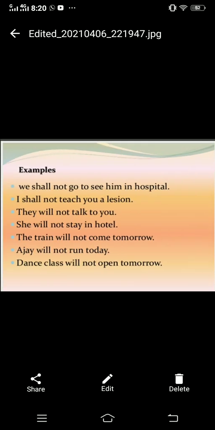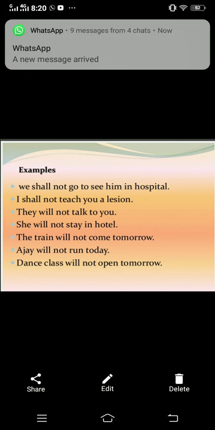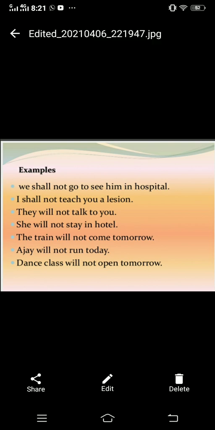Examples are here: We shall not go to see him in hospital. I shall not teach you a lesson. You have to write "lesson" here with a double S-O-N. They will not talk to you. She will not stay in the hotel. The train will not come tomorrow. Then you can write another name, like Ahmed will not run today. Dance class will not open tomorrow.